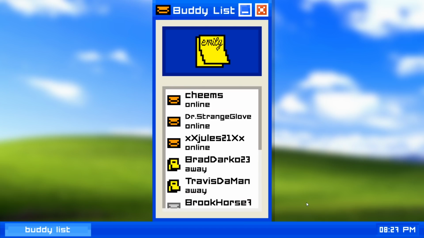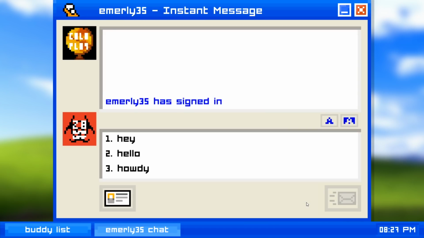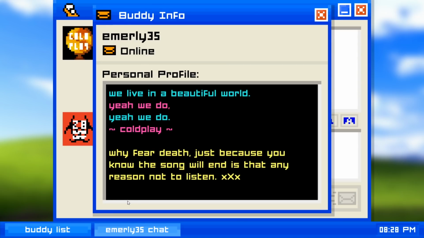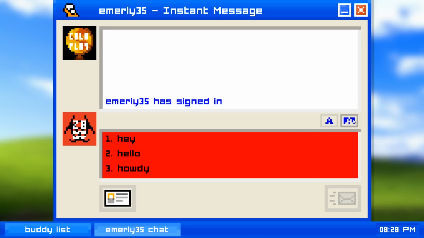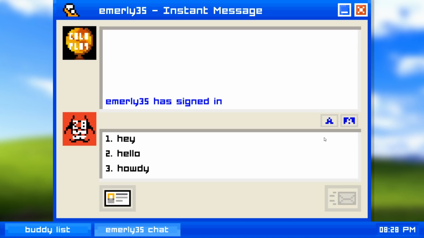We're thrown into the chat box with our friend Emily. She's got a Coldplay buddy icon, and we can read her profile where she has some Coldplay lyrics. We can customize our chat colors, but I think I'll just leave it on default. Our chat options are all the same, so how about a familiar hey? You can click the options or just press the corresponding number on your keyboard.